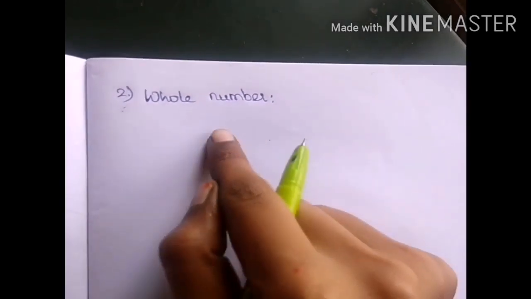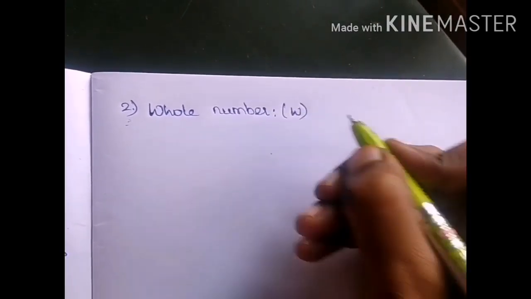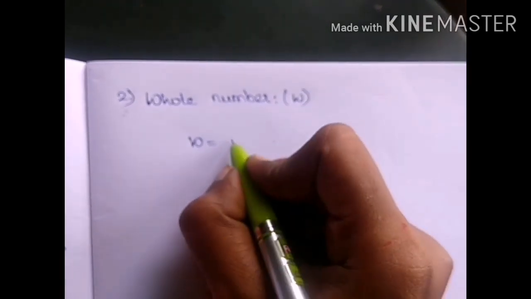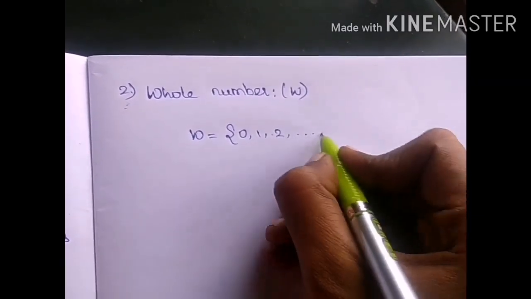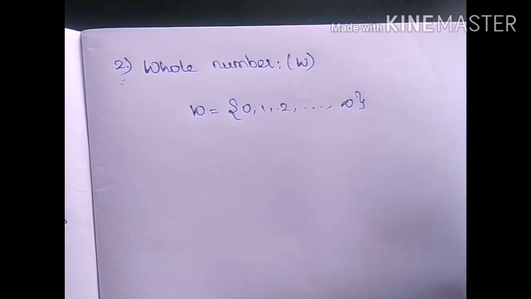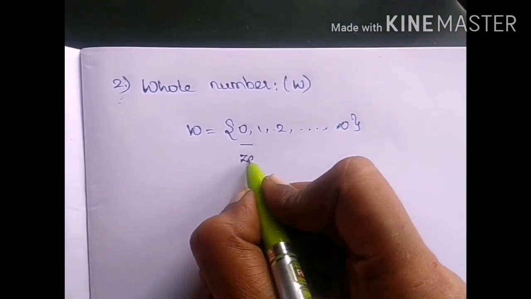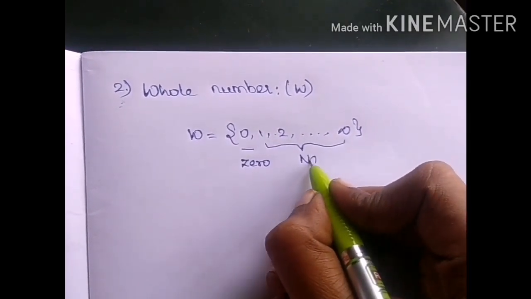Next comes whole number. Whole number is denoted by capital W. Whole number starts from 0 and goes on till positive infinity. Whole number is nothing but adding 0 to natural number.